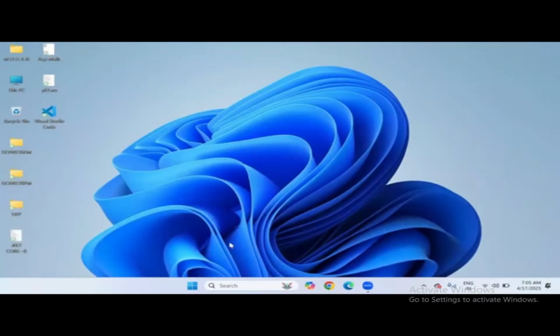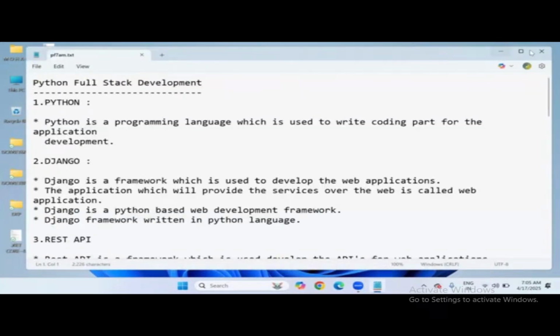Right. Let's start today's session. In the last lecture of Python, we discussed how to download and install Python software and how to set up Python completely, right? Even we have launched the editor called PyCharm editor. From now onwards, I'm going to use PyCharm editor to write programs in Python language. So let's open what we discussed in the last lecture.